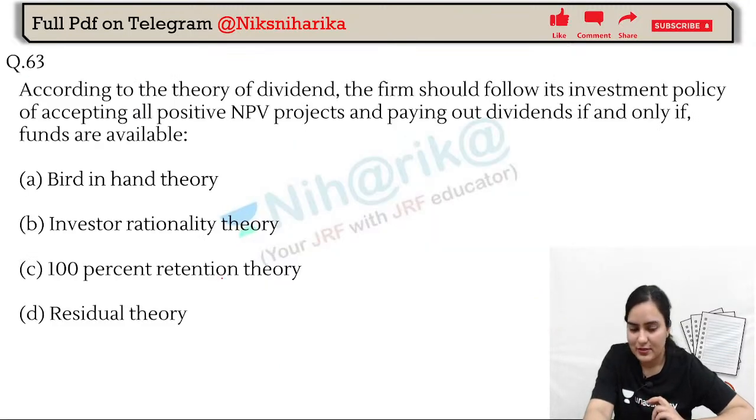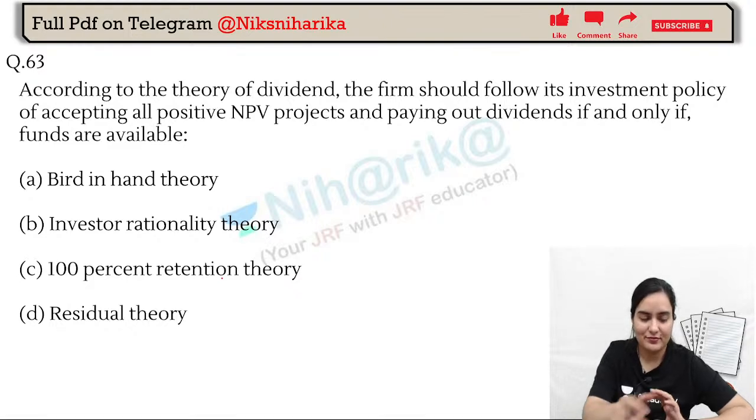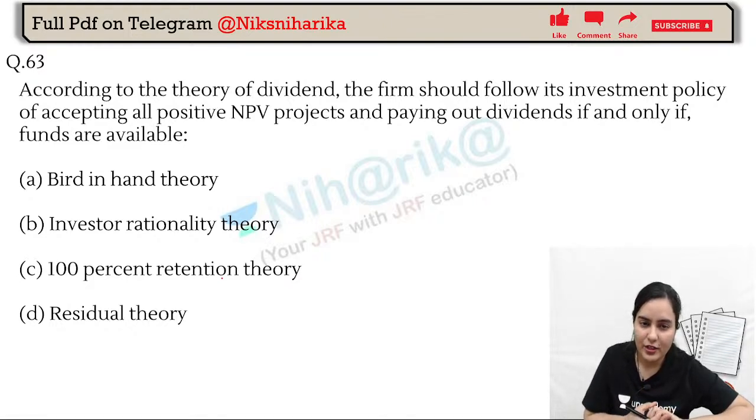Next question. Let's see. According to the theory of dividend, a firm should follow its investment policy of accepting all the positive NPV projects and paying out dividend if and only if funds are available. This theory is known as what?